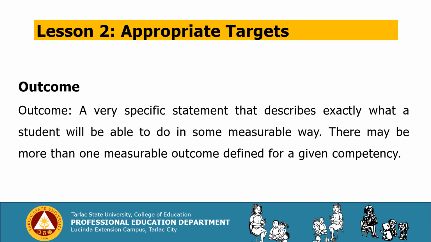The term learning outcome is used more commonly in the context of a program or course of instruction. Objectives, competencies, and outcomes can be written to describe the learning gained by students in individual courses, or course outcomes, or for the program as a whole. We have the programmatic outcomes.